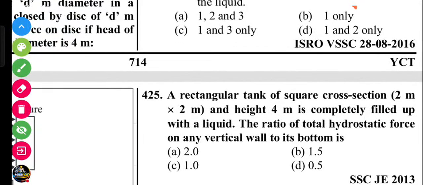A rectangular tank of square cross section 2 into 2 meter and height 4 meter is completely filled with liquid.